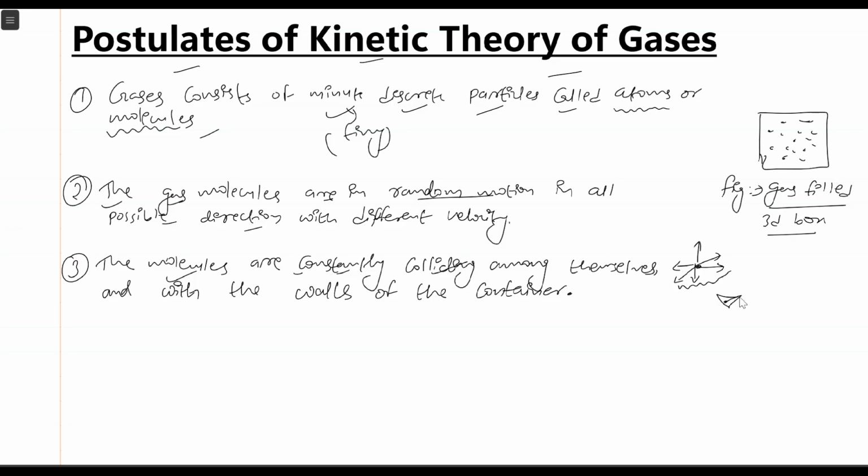So molecules are moving randomly in all possible directions like this, right? Another molecule will be over here, and if one molecule is constantly moving in different directions, it will definitely collide with another molecule, and those molecules may collide with others as well. And the molecules are not only colliding with themselves, they are also colliding with the wall of the container. So the molecules are colliding among themselves and with the walls of the container. This is the third postulate.